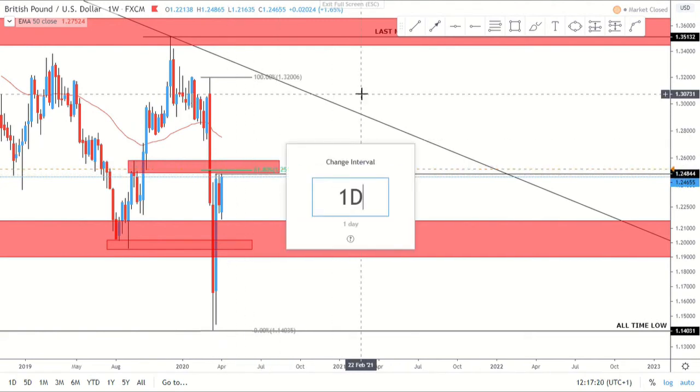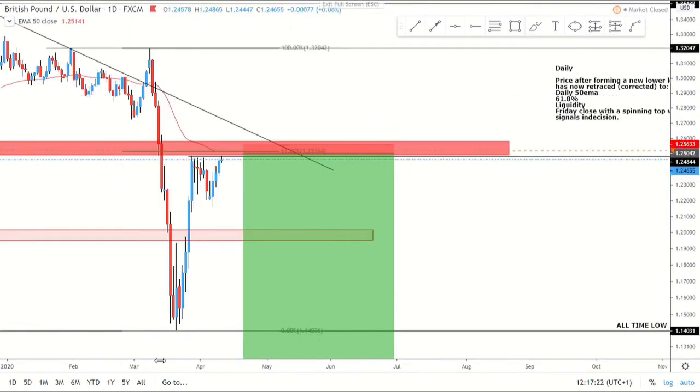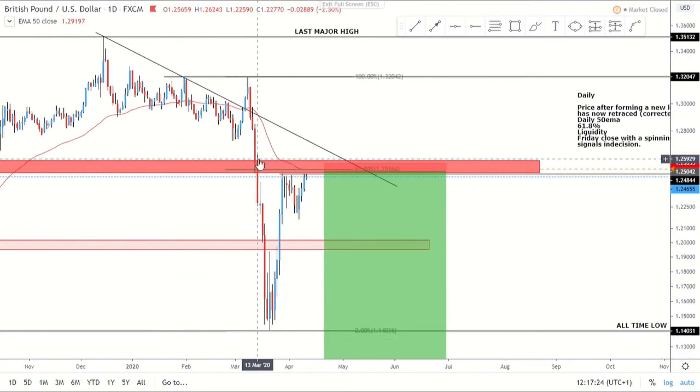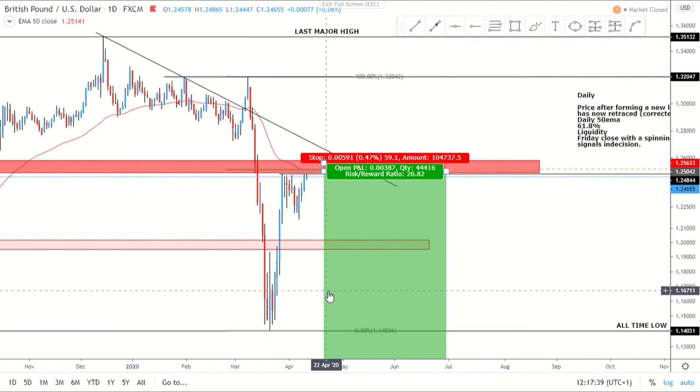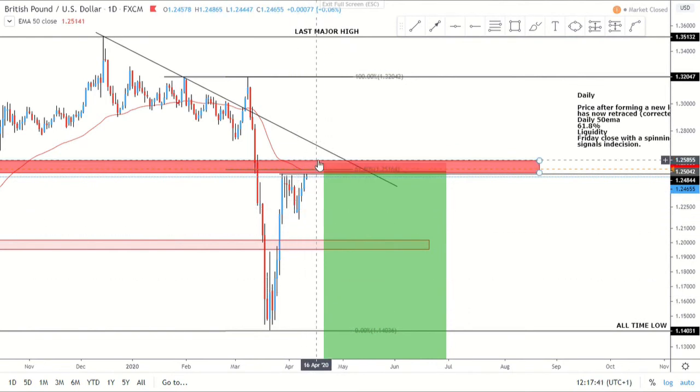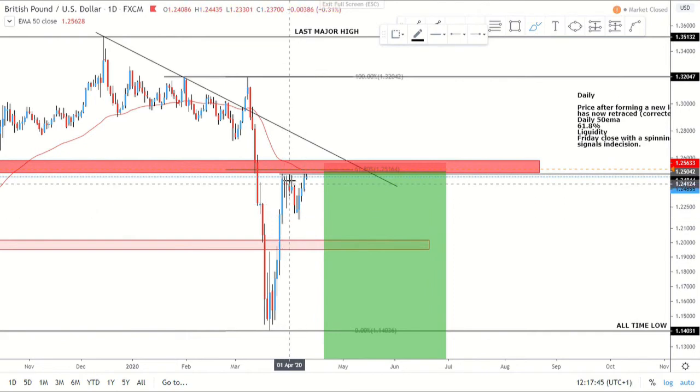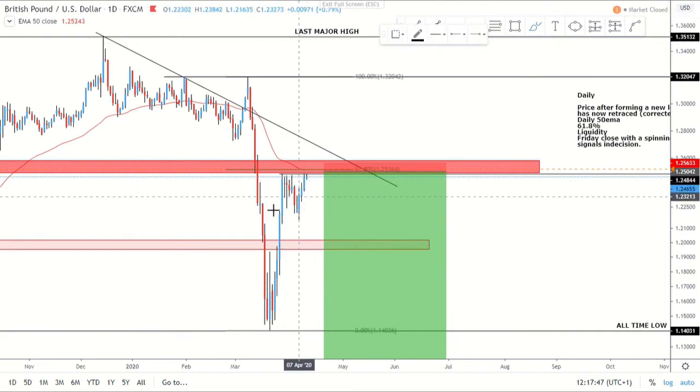So going to the daily. On the daily, you can see we've got that lower time frame trend line with one touch, two touch fake up. And then what we've got here is potentially that 61.8, that daily 50 MA. Then we've got this slow momentum. It looked like it was going to start a new phase here, that new wave, but we didn't. Now we're looking to maybe potentially do a double top. So potentially you could be doing something like this.